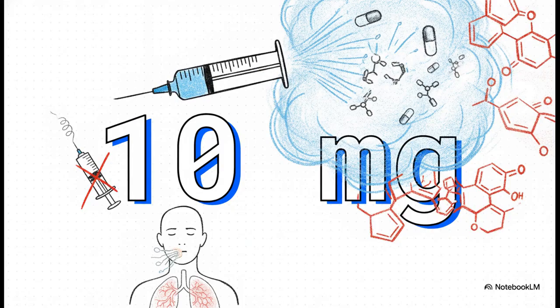Now check out this number, because this is where modern reality hits hard. Historically, a standard dose of naloxone was maybe 0.4 milligrams, but today, look at that massive 10 milligram jump. Because the illicit drug supply is so heavily contaminated with ultra-potent synthetic opioids like fentanyl, emergency responders are frequently having to push massive amounts of naloxone just to get a single patient breathing again. It's a whole new ballgame.